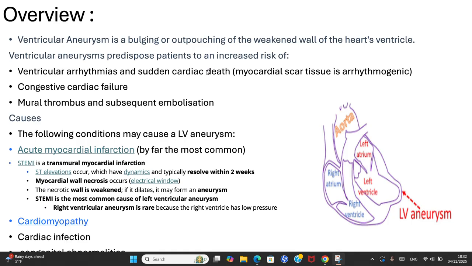And STEMI is known as the most common cause of left ventricular aneurysm, while, as I said, right ventricular aneurysm is rare because also the right ventricle has lower pressure. Other causes of left ventricular aneurysm include cardiomyopathy, cardiac infection, and congenital abnormalities.